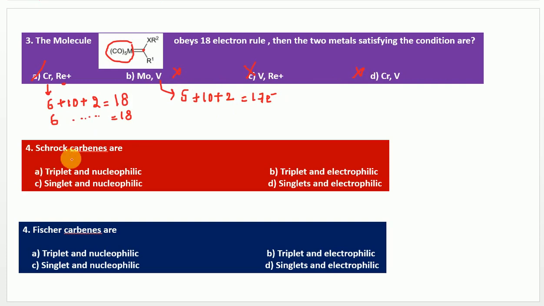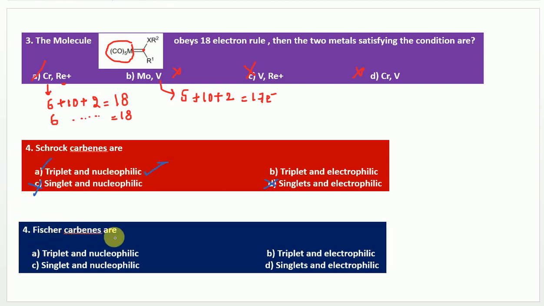Next, a very simple question, but the majority of the time the question can be asked in this manner. What are Schrock carbenes? Generally Schrock carbenes are triplet. So you can eliminate these two options. And you know that Schrock carbenes are nucleophilic in nature. So option A will be the right answer.